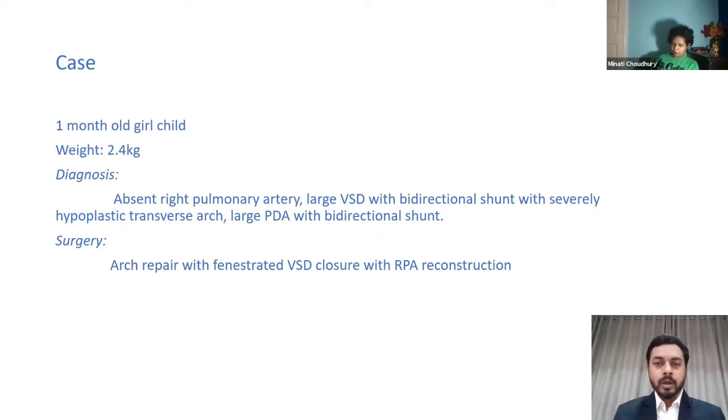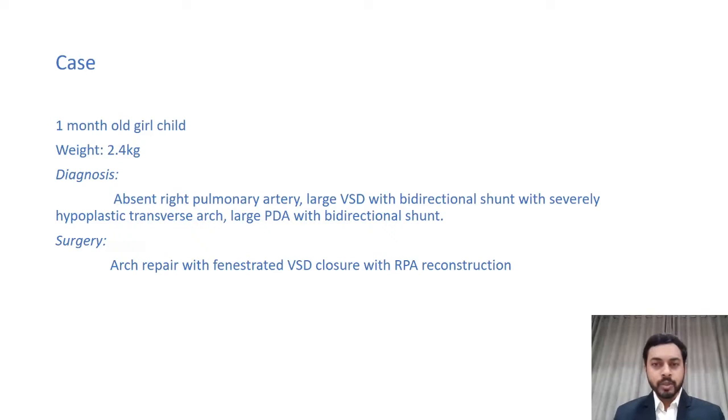So after initial stabilization, she underwent aortic arch repair with VSD closure, and we decided to keep some fenestrations in anticipation of the severe pulmonary hypertension. Also, we did the RPA reconstruction using the homologous radial artery graft.